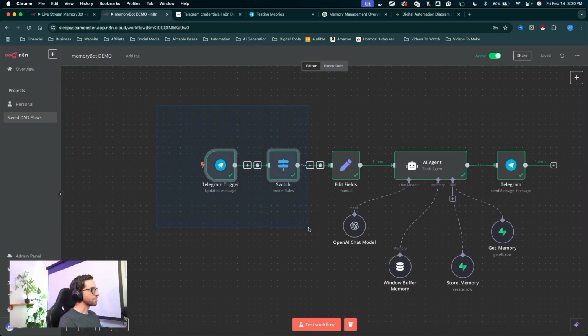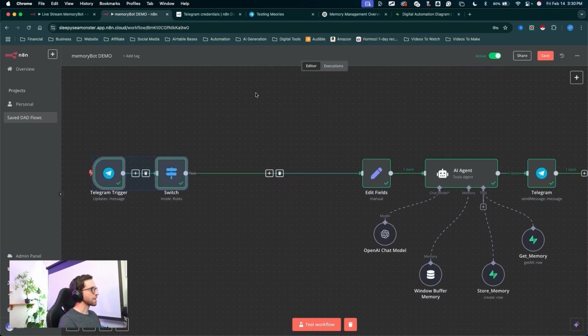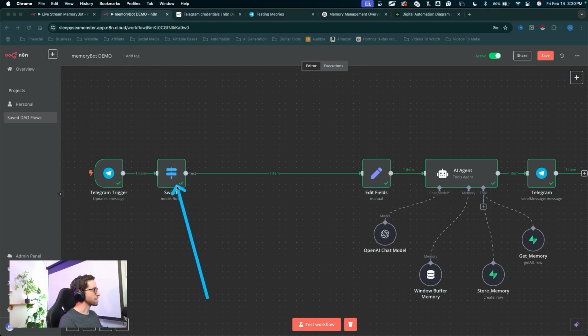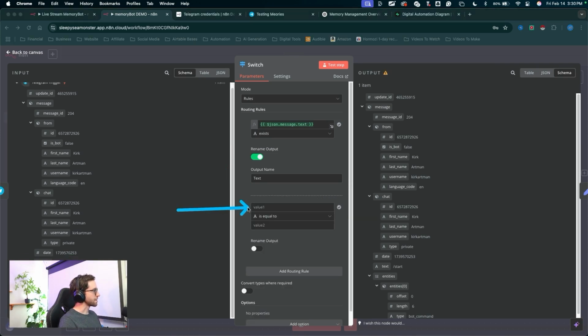I'm gonna click and drag a box around these first two nodes and just move them off to the side. We're gonna add two more nodes in here. So the first thing we need to do is actually add that second route coming from the switch node. To toggle off this workflow, double click on the switch node and we'll add another routing rule. Click add routing rule and we'll actually have to send a voice note to get that message coming through the Telegram trigger. We need that audio file actually coming through.